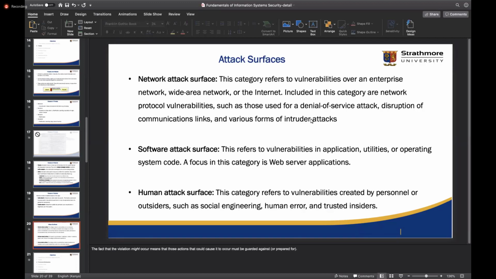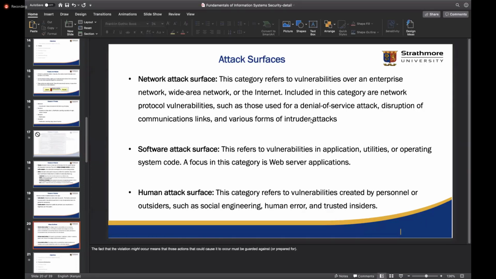Then we have the hardware surface, which in most cases is limited or is secured by physical security mechanisms. Because in most cases, for you to get to the hardware, then you have to get to them physically.